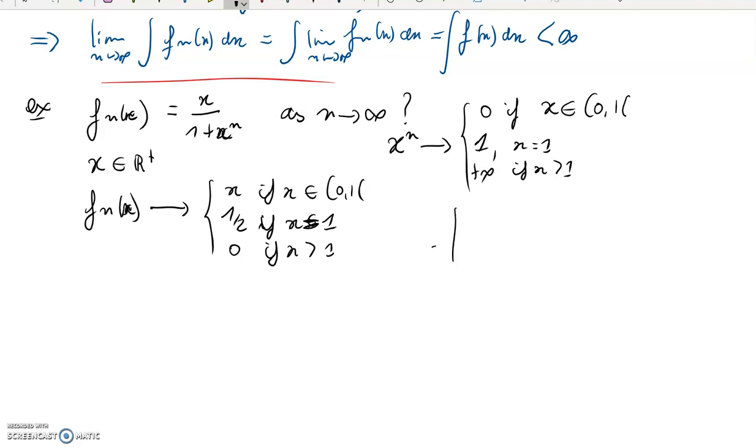So well, we can even plot that. That's 1. And our function is going to be x between 0 and 1, then the value 1 over 2 at x equal to 1, and then 0.